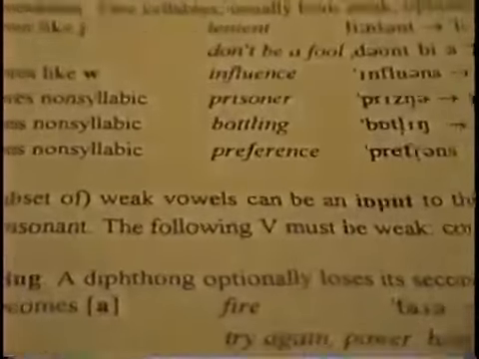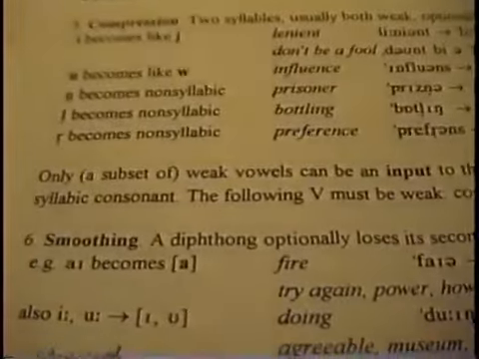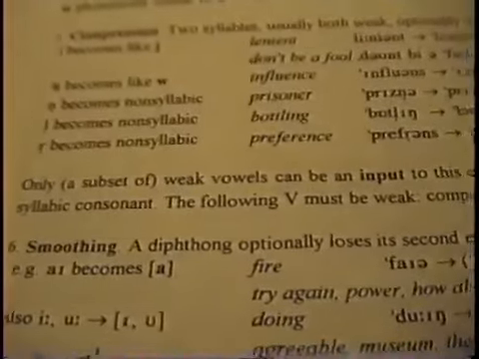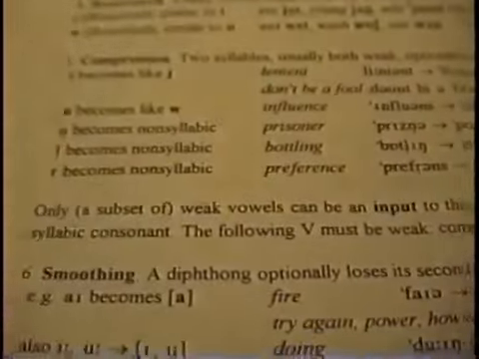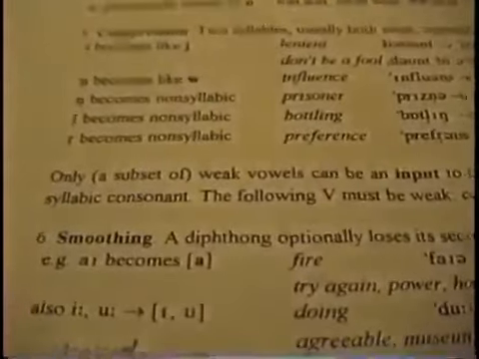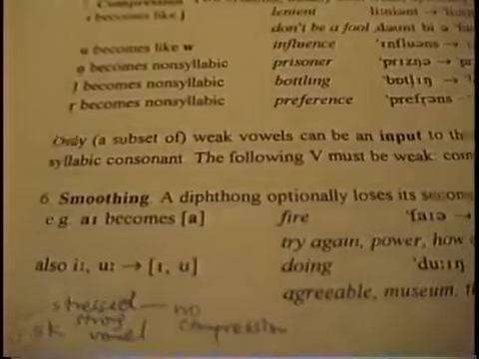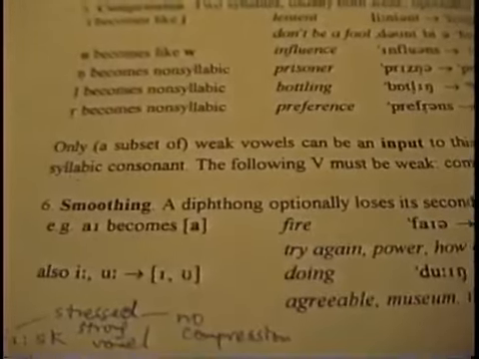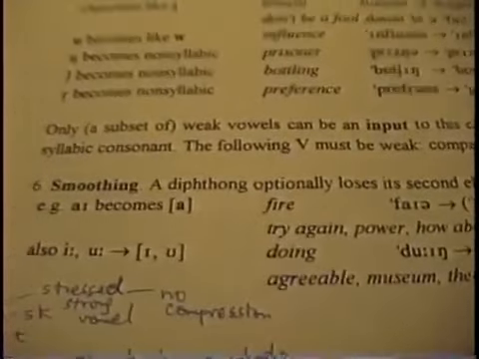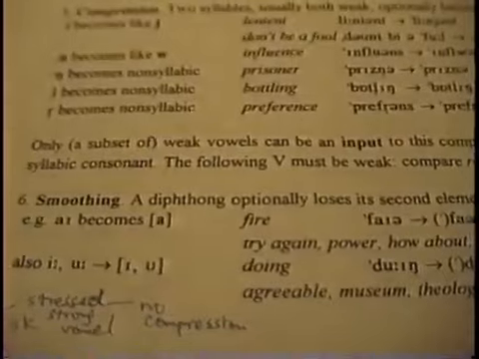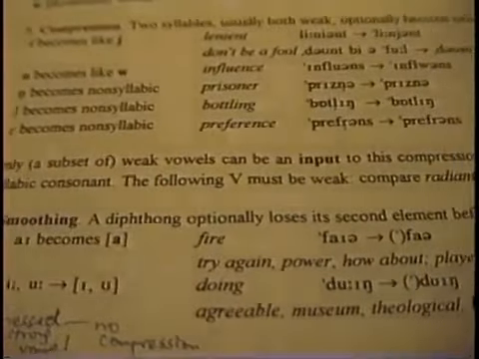Well, notice then at the bottom on the handout, I've said that only a subset of weak vowels can be an input to the compression. Now, when we're talking about rules in generative phonology, we speak of the input to a rule, the output from a rule, and the environment in which it takes place. The input to this rule is I or U or a syllabic consonant. Syllabic consonants, as we've seen, consist of schwa plus something else. So we can say that the input to the compression rule has to be I, U, or schwa. The output is the corresponding semivowel, or in the case of the syllabic consonant, the non-syllabic consonant.